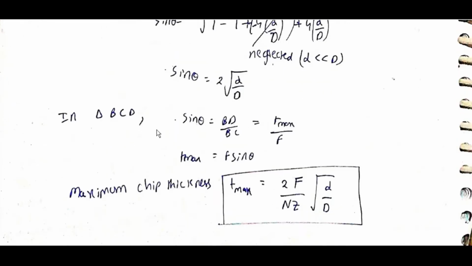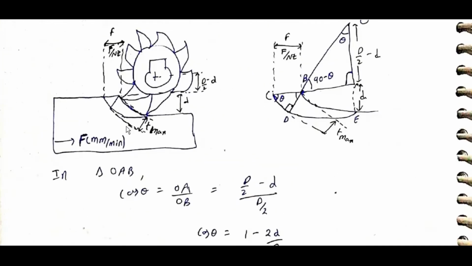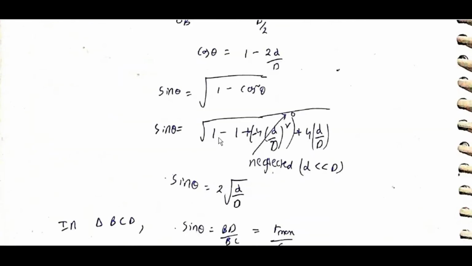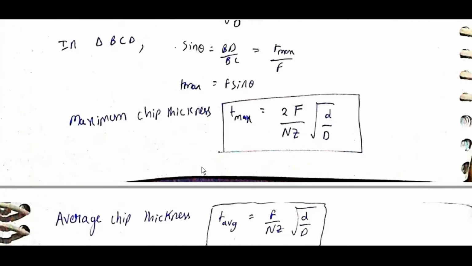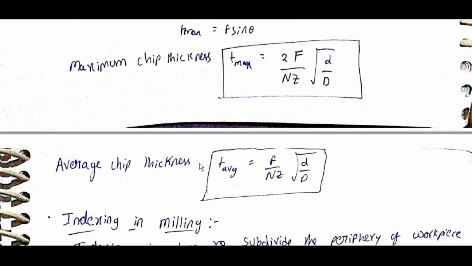In triangle BCD, sin theta is equal to BD by BC, which is equal to T max by F. T max is equal to F sin theta. Maximum chip thickness T max is equal to 2F by NZ root small d by capital D. Average chip thickness T average is equal to F by NZ into root of small d by capital D.